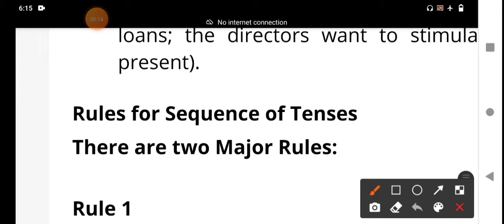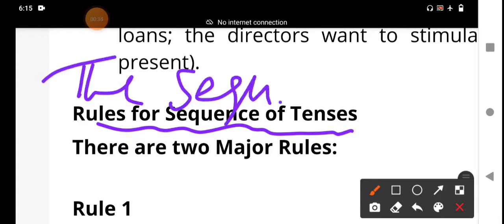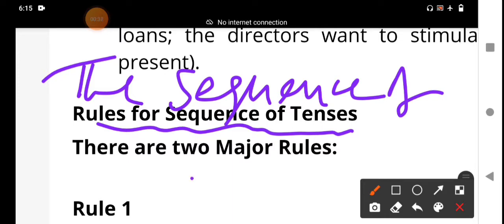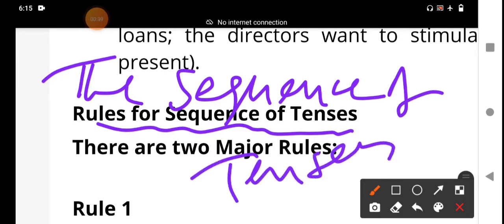Today's class is related to the grammar topic, and the subtopic is tenses. We will discuss the rules for the sequence of tenses. Mainly, there are two major rules. It is also called the sequence of tenses. The sequence of tenses is very important while speaking or writing in the English language. That is more important, my dear students.